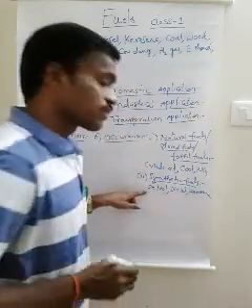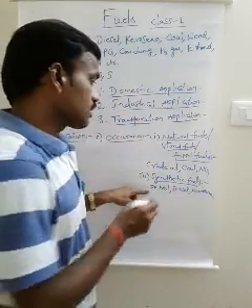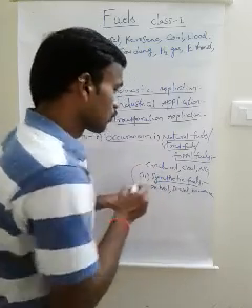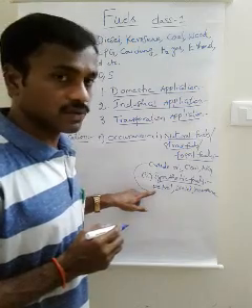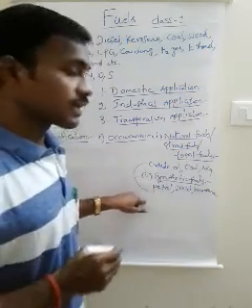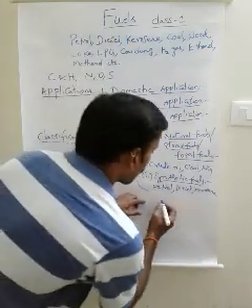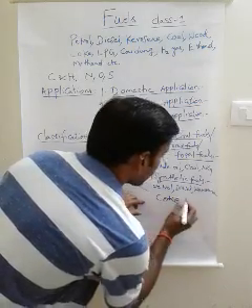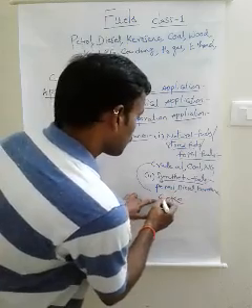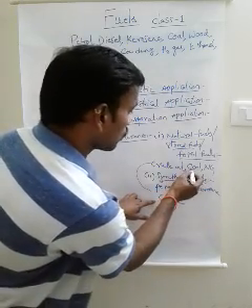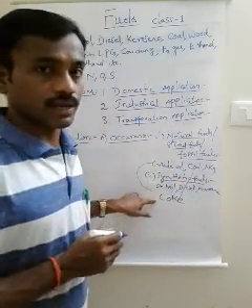These are derived from the natural fuel crude oil. So from crude oil, petrol, diesel, kerosene are derived. Another example of a synthetic fuel is coke. Coke is derived from the natural fuel coal.